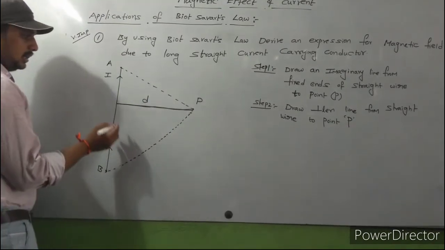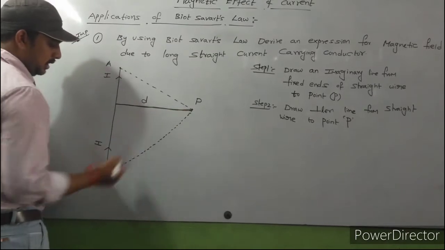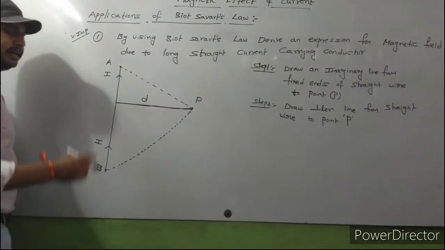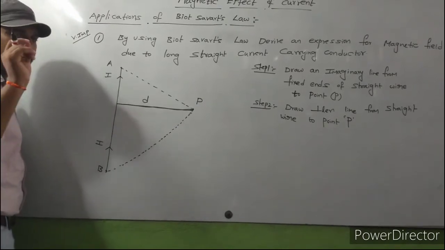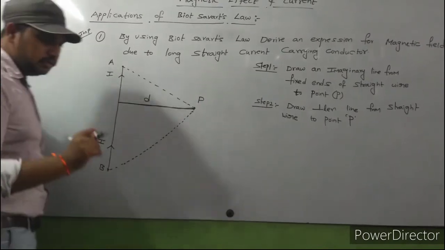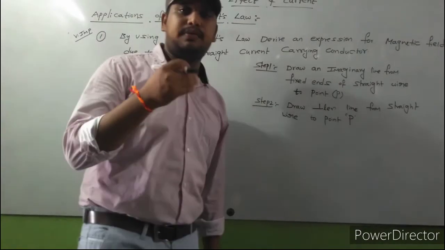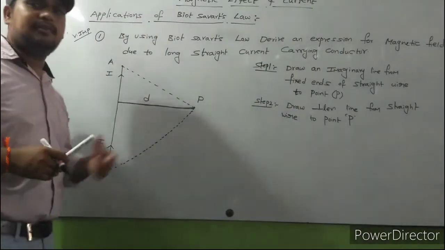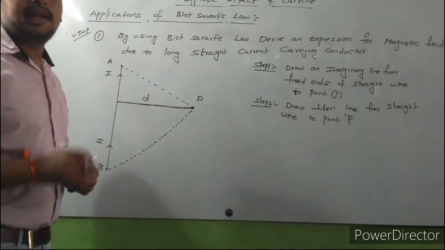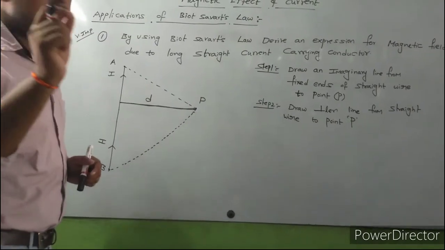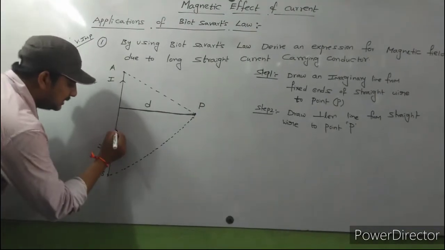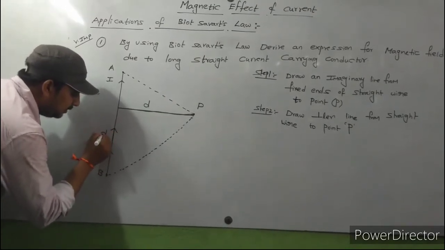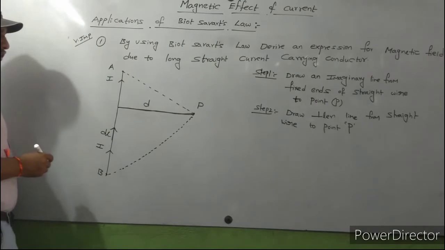Okay, and here let us consider this is a long wire now. For this wire I consider a small element of length dl. Dear student, we can't find the magnetic field due to the whole length of wire, so that's why I consider a small element of length dl.